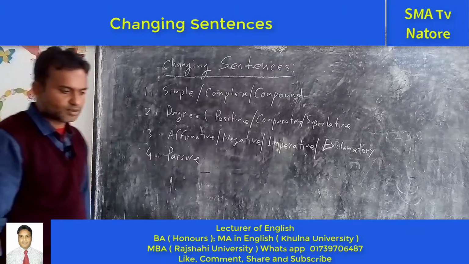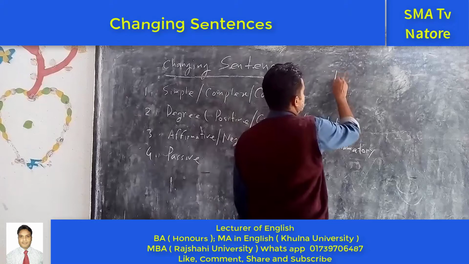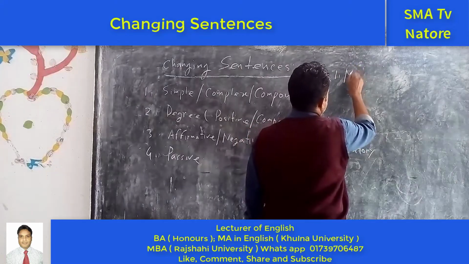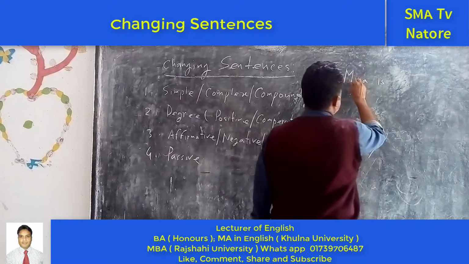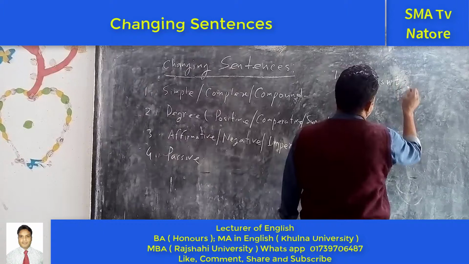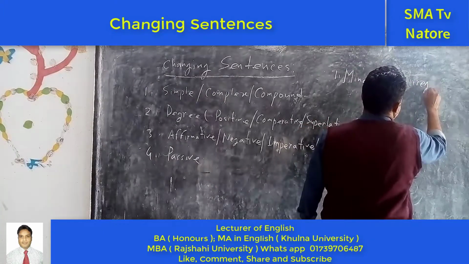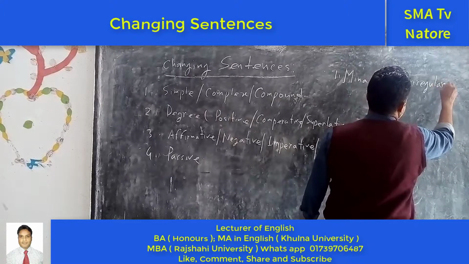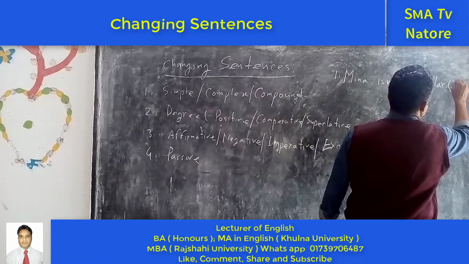Now we will discuss one sentence. For example, Meena is innocent, irregular. Make it interrogative.